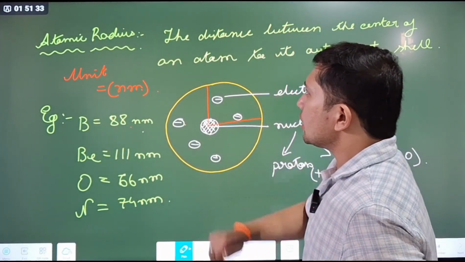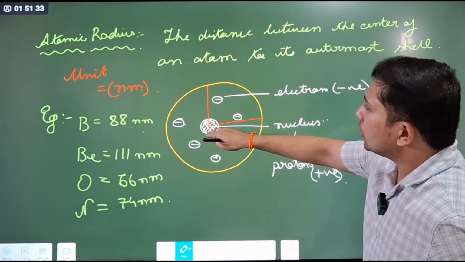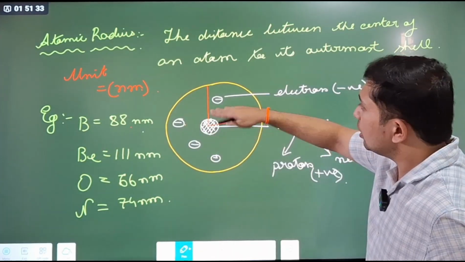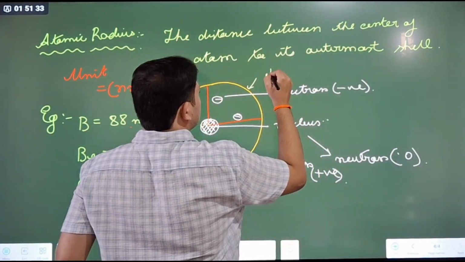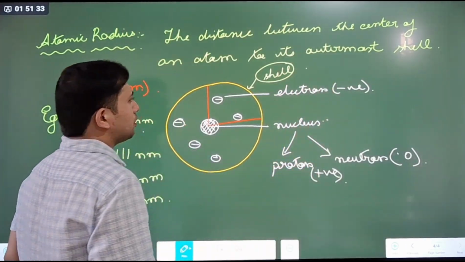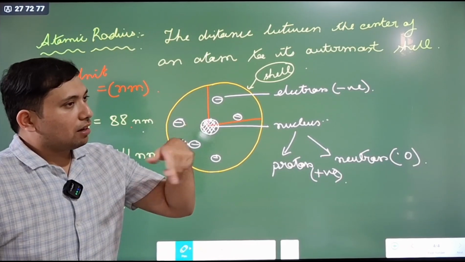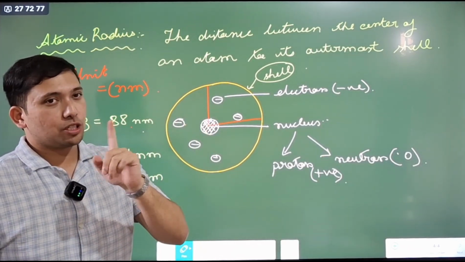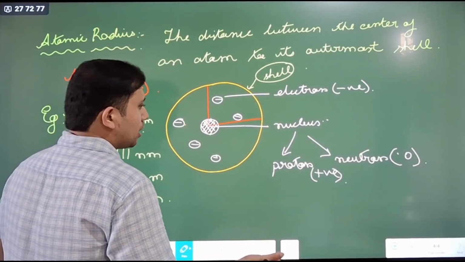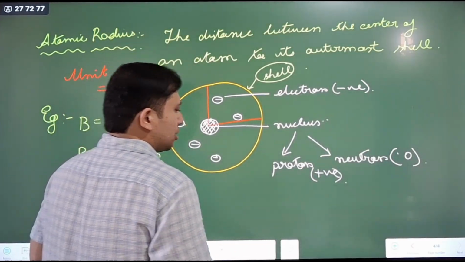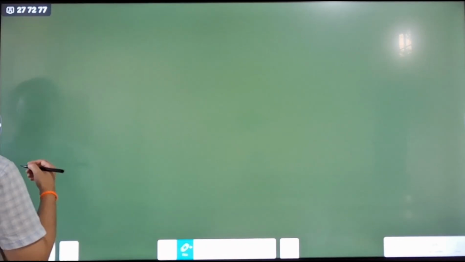Now, in atomic radius I mentioned that it is the distance from the center of the nucleus of an atom to the outermost shell. Shell means this boundary is the shell, right? You studied in class 9 the K, L, M, N shells. So if you are confused, we will also revise the K, L, M, N shells.